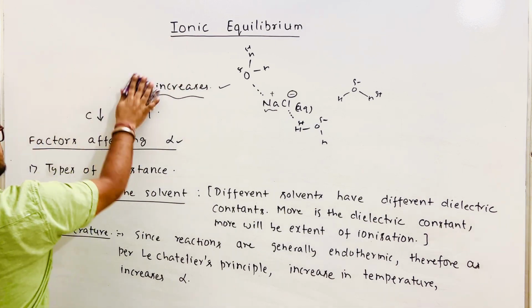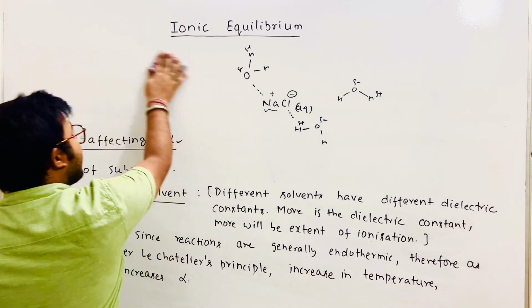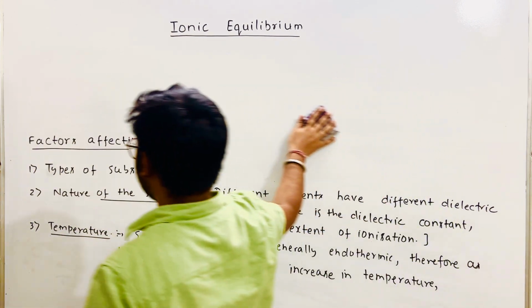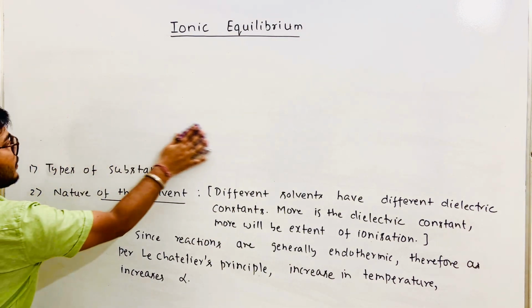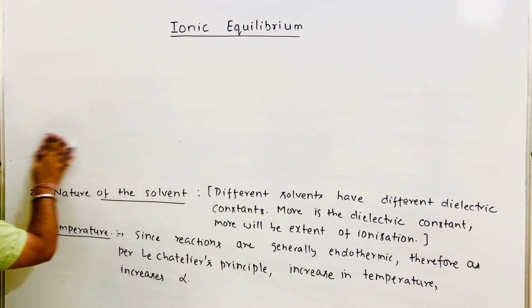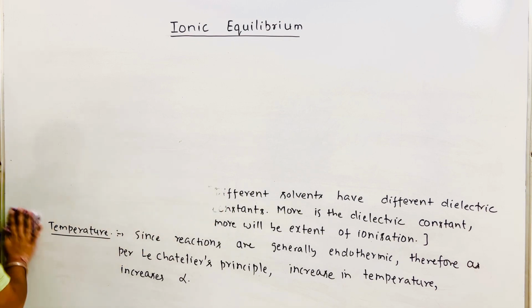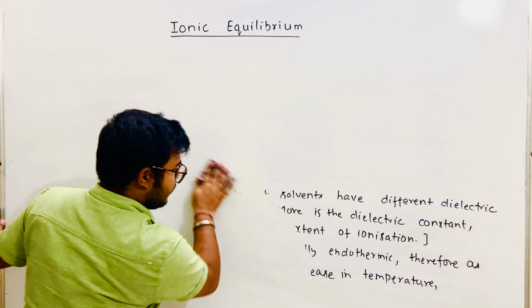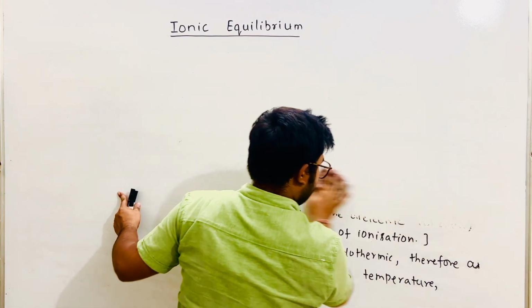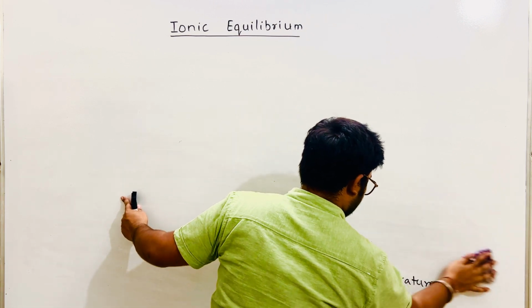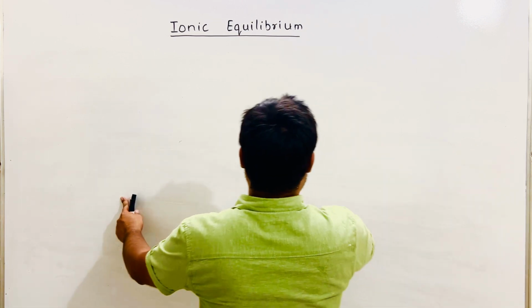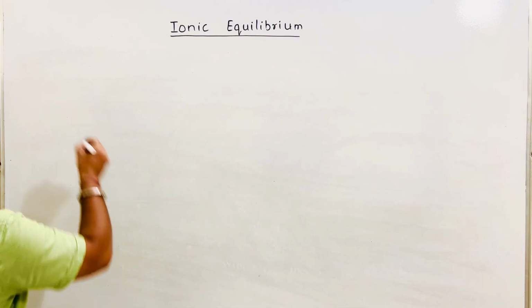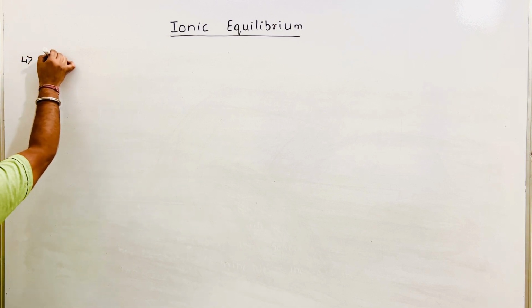Then we have the fourth point, which is very important, that is the common ion effect. Common ion effect, the fourth factor.